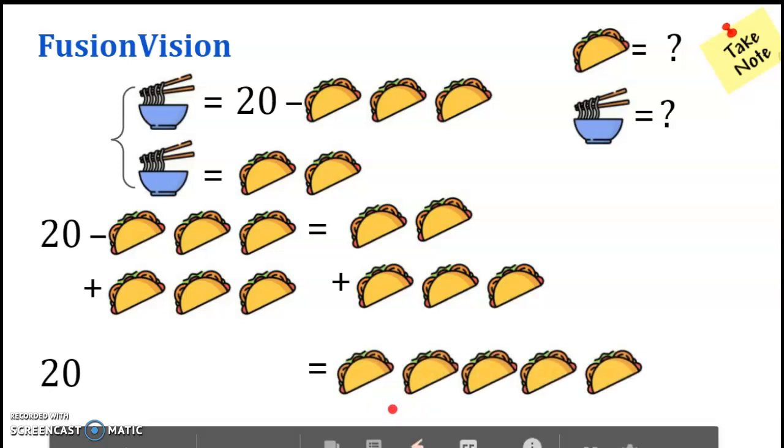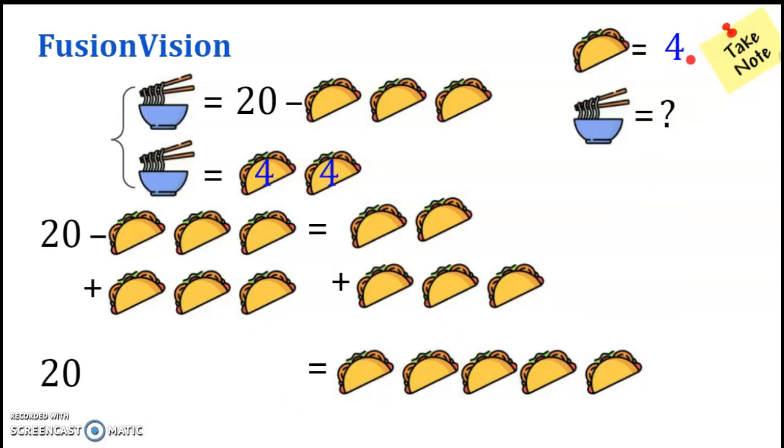And so from here I can say that if 20 is equal to 5 tacos, then 1 taco costs $4. And if 1 taco costs $4, then I can substitute the $4 into my second criteria and say 4 plus 4 is equal to 8. So the noodles cost $8.